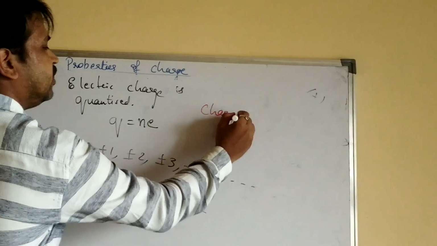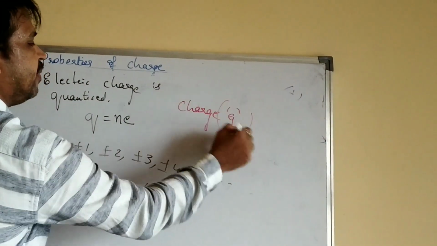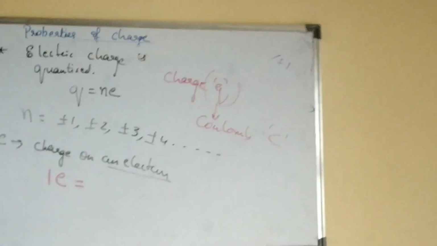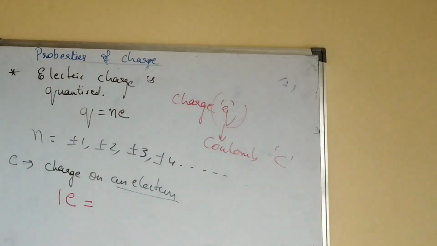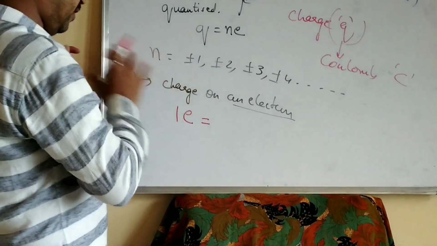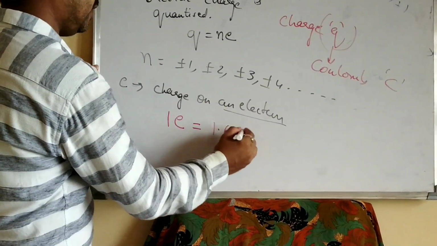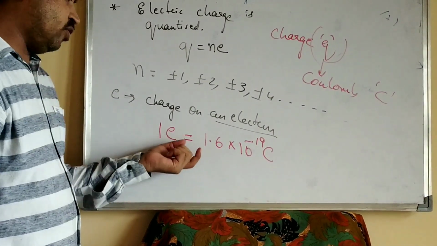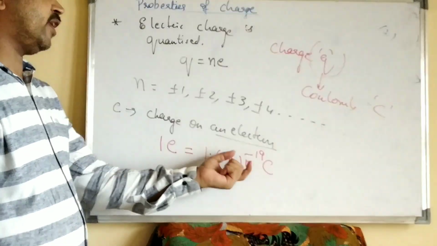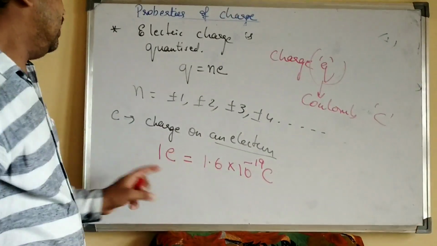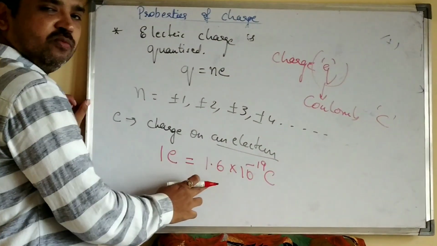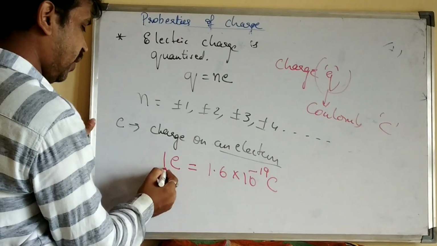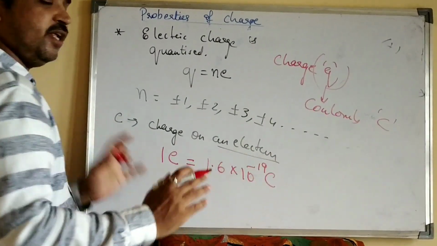See here, charge is represented by Q, and the unit of charge is coulomb, simply given by capital C. C means coulombs, coulomb is the unit of electric charge. Now, 1 electron is equal to 1.6 into 10 to the power of minus 19 coulombs, which means 1 electron has so many coulombs. Now come the other way around: 1 coulomb is equal to how many electrons? 1 electron is 1.6 into 10 power minus 19 coulombs, standard value.